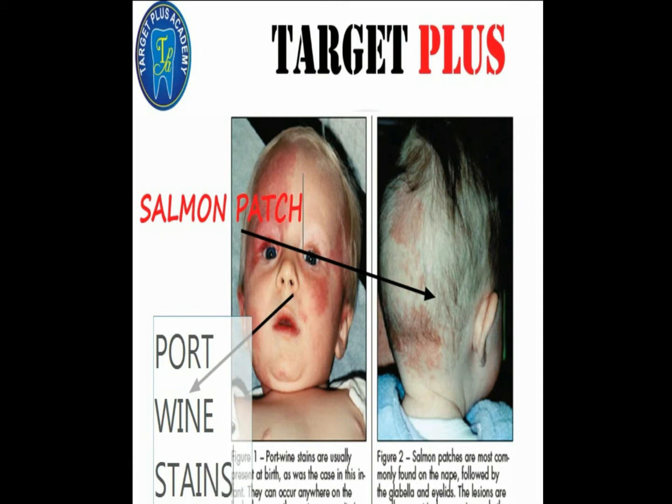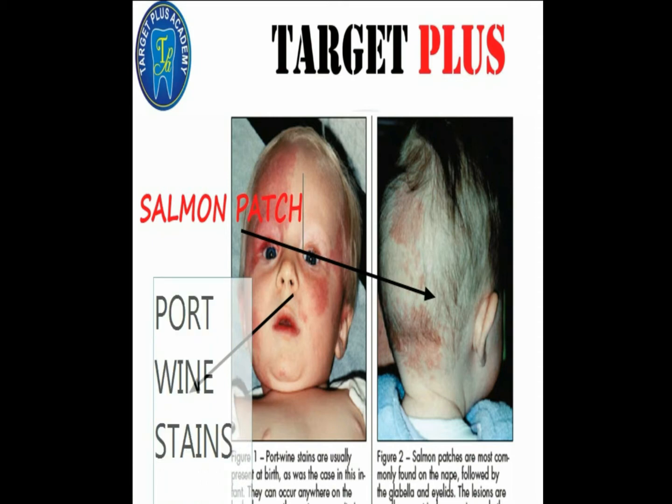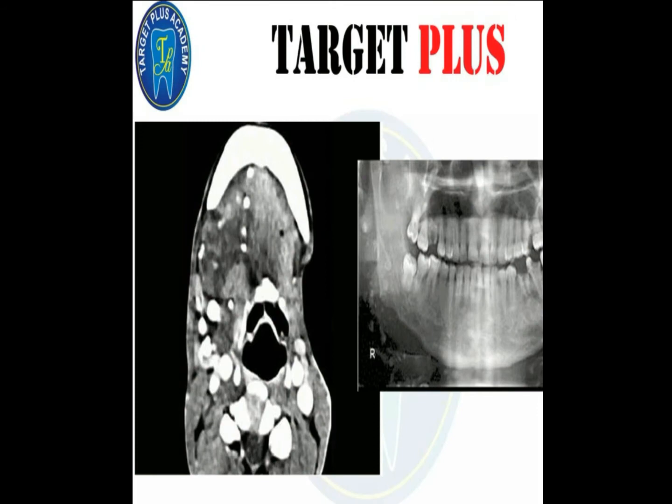Now let us discuss the radiographic features. It is more common in the mandible. In the mandible they are most often within the inferior alveolar canal. They can also occur in the body and the ramus of the mandible. Now the margins are well defined and corticated. It may show a soap bubble or honeycomb appearance.